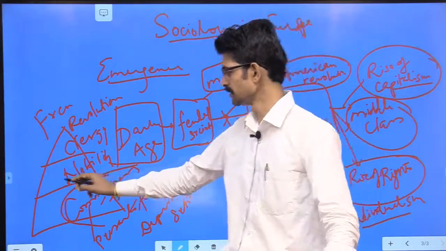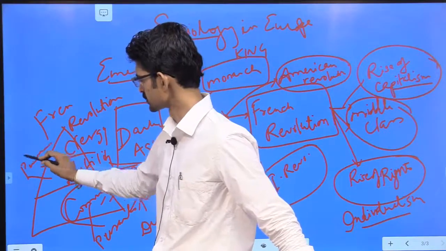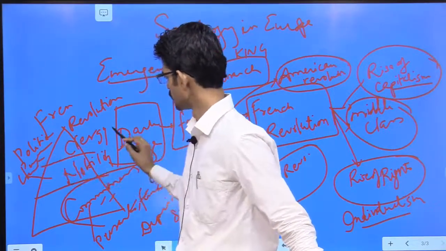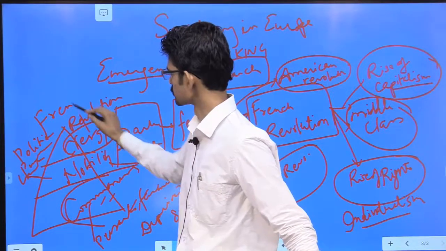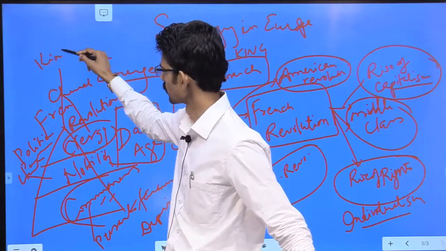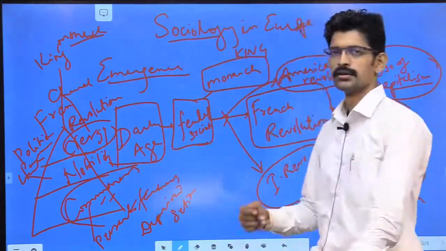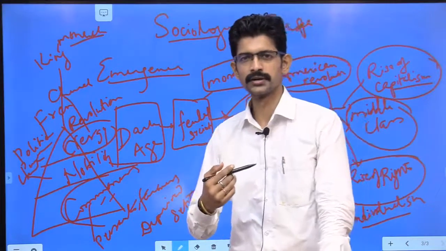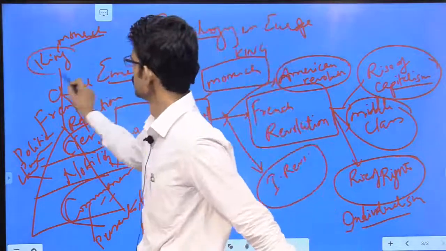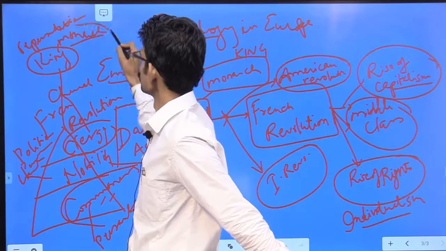The second class was the nobility, who were having right to all the powerful things such as politicians and leaders and so on. Clergy was the church, and above which was the king or monarch. Okay, so monarch was having sole right over the state. Monarch was a representative of God himself. So king was called a representative of God. And what is God? God is supreme, having sole power.